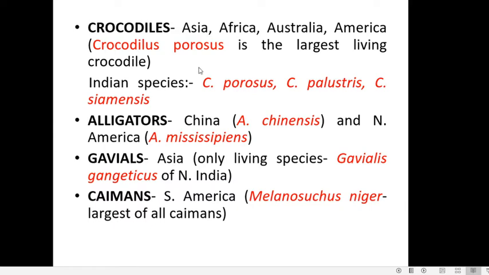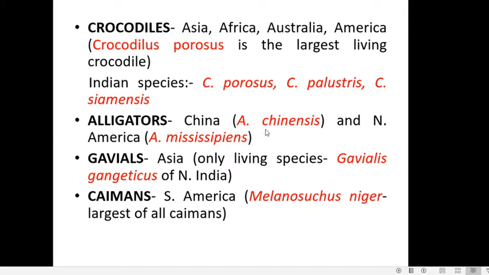And coming to their distribution, the crocodiles are distributed in Asia, Africa, Australia, and America. Of all the living crocodiles, Crocodylus porosus is considered to be the largest one. The Indian species of crocodiles are Crocodylus porosus, Crocodylus palustris, and Crocodylus siamensis. Now the alligators are mostly found in China and North America.